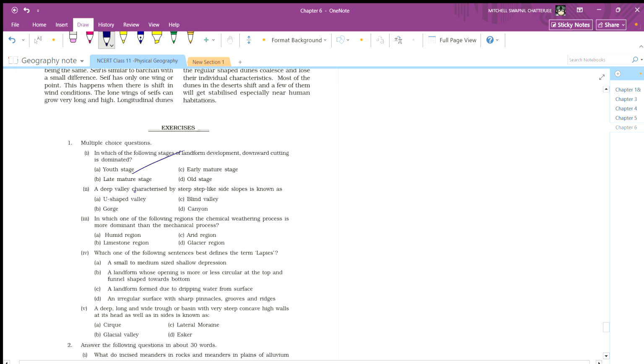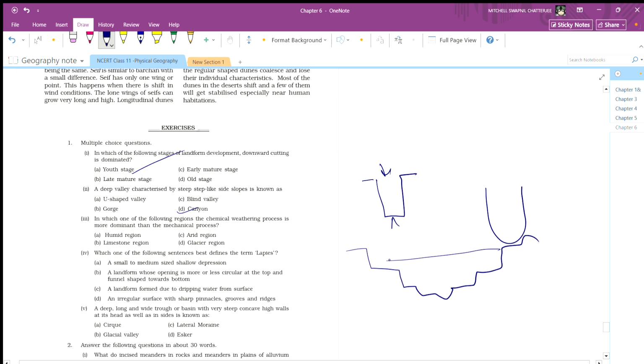A deep valley characterized by steep, step-like side slopes is known as a canyon. A gorge is like this, where the opening is equal to the bottom. A U-shaped valley will be like this. This is the U-shaped valley, and a canyon will be step-like. And these parts are called terraces.